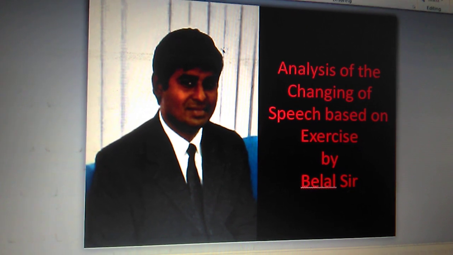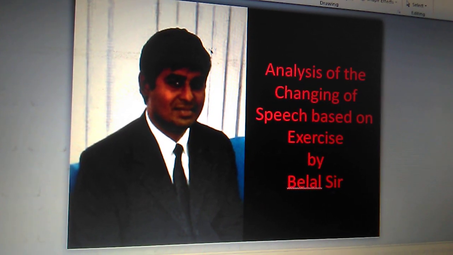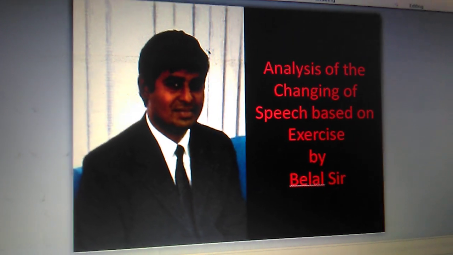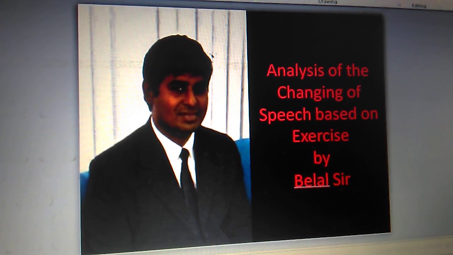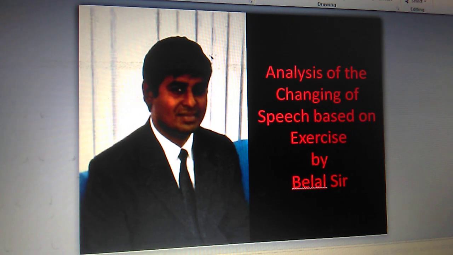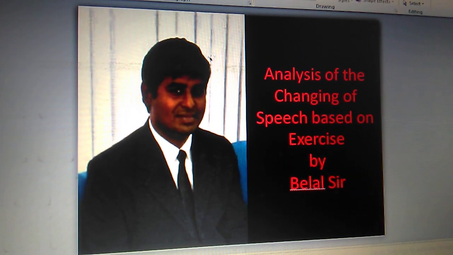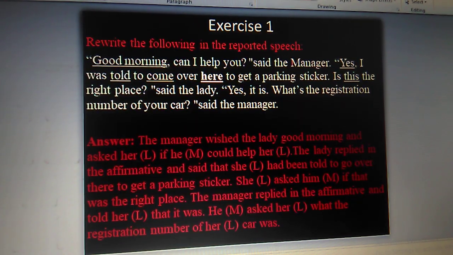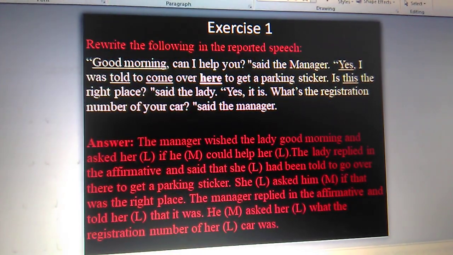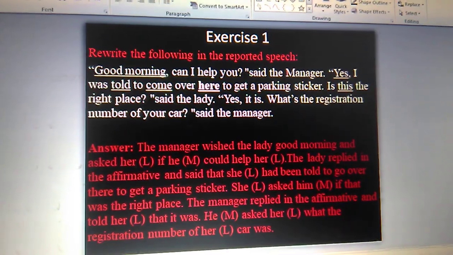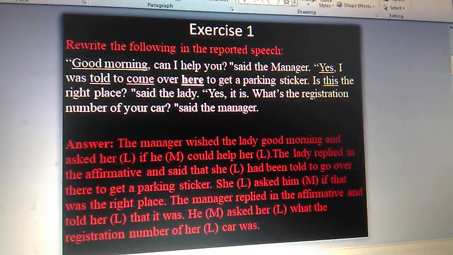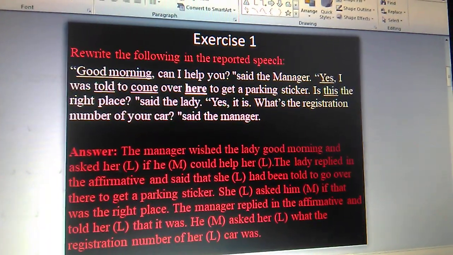Today we'll discuss the analysis of the changing of speech based on exercise. Actually, we'll analyze the exercise here, and it will help you learn how to change the narration practically. Look here, exercise 1. Rewrite the following passage in reported speech.